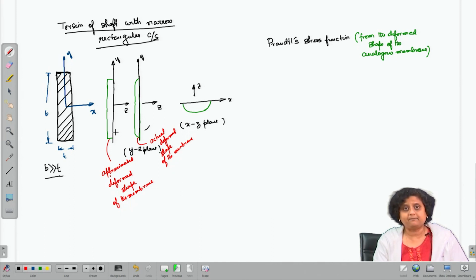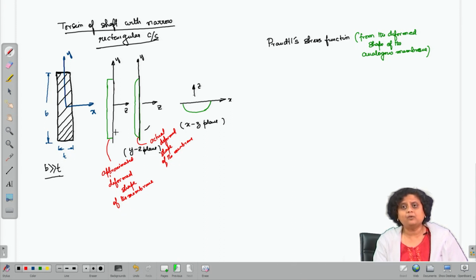Though this is an approximation, this is a very good approximation without much loss in accuracy, because the parabolic portion will be only at a very small region near the end, and if we approximate it by a flat region, we will not face much change in the accuracy of the calculation.